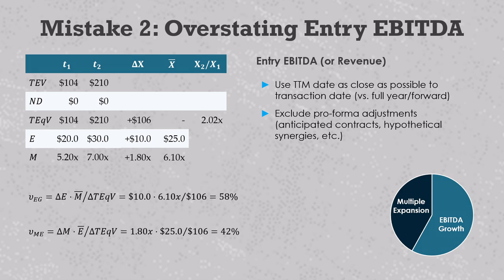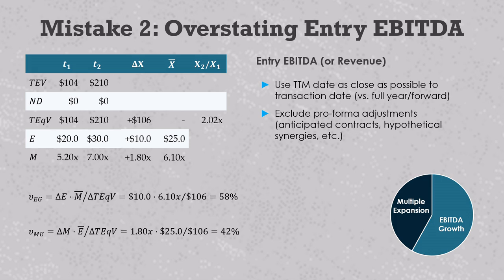Now, I don't think that any of this is being done with nefarious intent, it's just the way that they look at the deals. Those EBITDA timeframes and pro forma adjustments will always be disclosed in the investment committee memos. But it is a really bad idea for the GP to send that number in the LP data request because it pulls a lot of value out of EBITDA growth and moves it right over to multiple expansion.